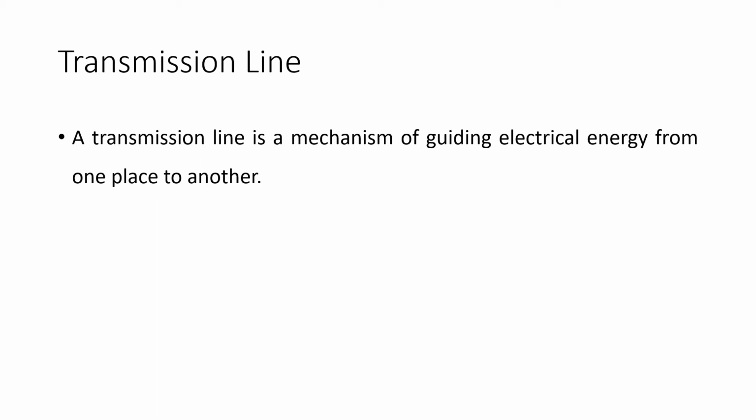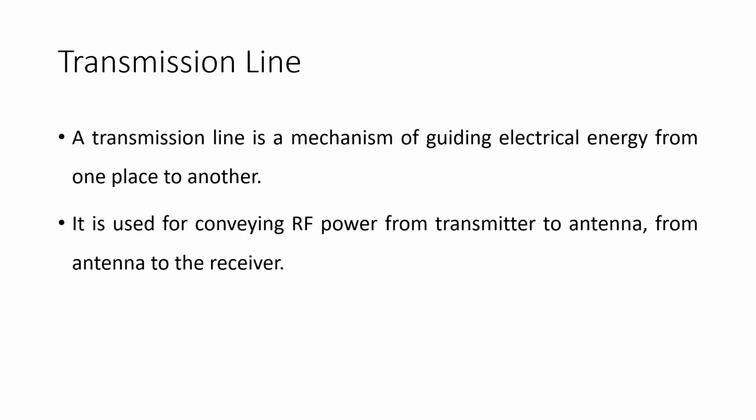So what do we mean by a transmission line? Transmission lines are a means to convey electrical signals or power between two points separated appreciably in distance. A transmission line can be considered a mechanism of guiding electrical energy from one place to another.